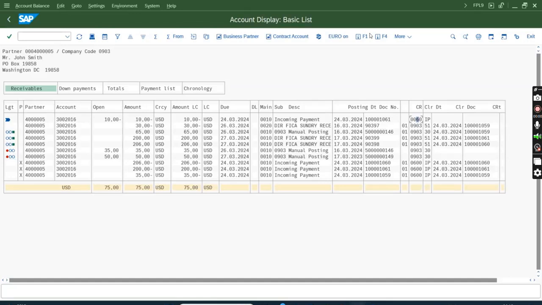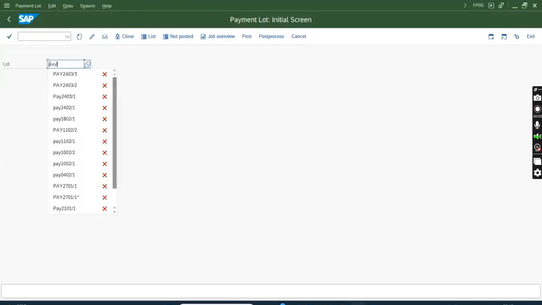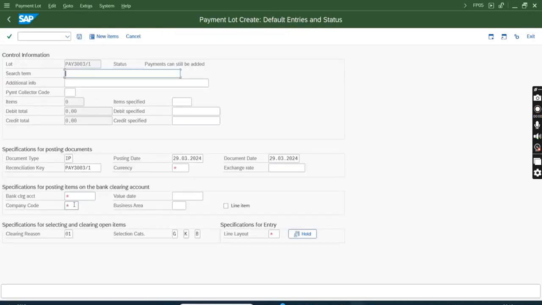So now let's try to receive two payments, this one against this one and against this one. This is going to be a correct reference, but here I'm going to purposefully enter an incorrect reference so that the payment goes to clarification. Okay, so /show FP05, PAY 3003/1, create button, 0903 company code, bank clearing account.